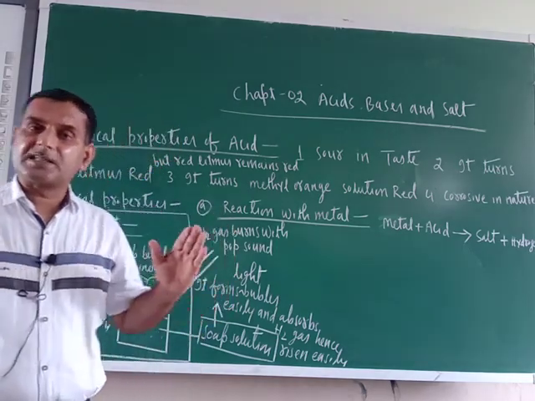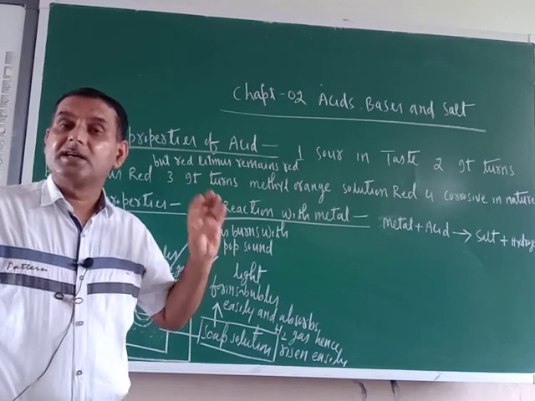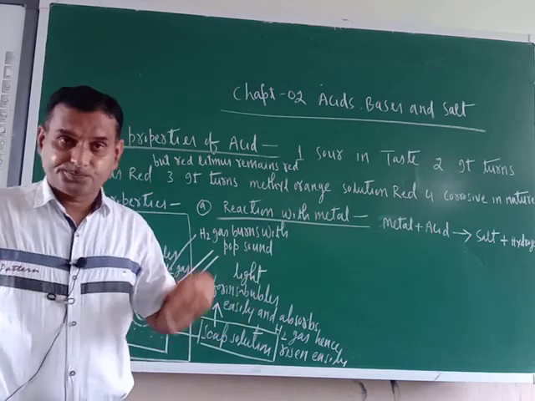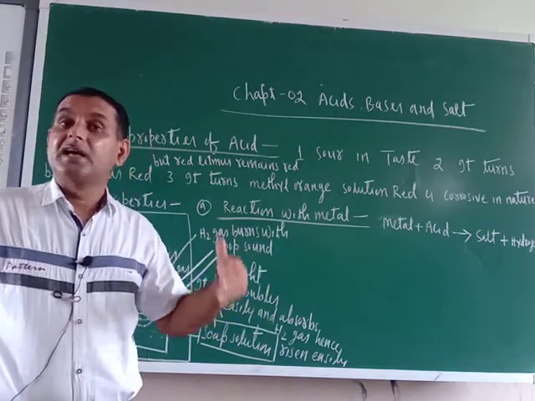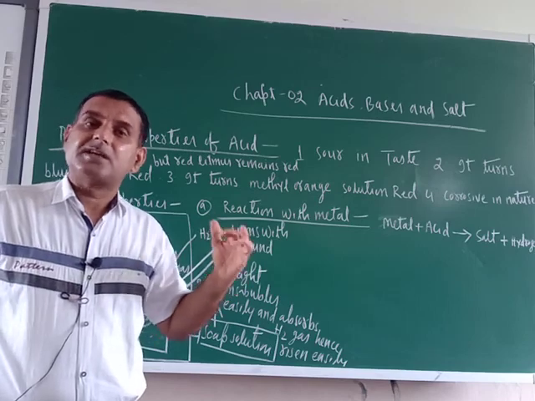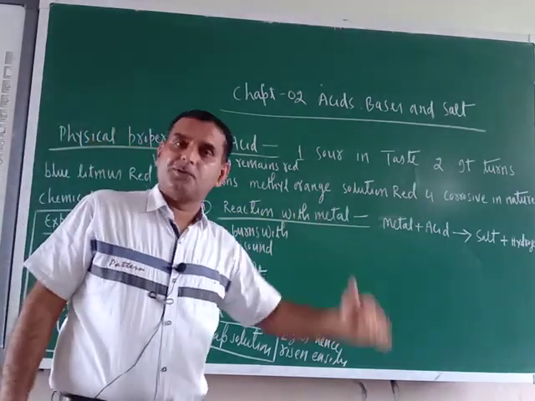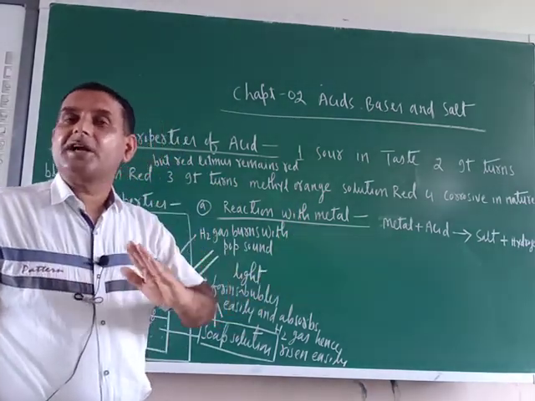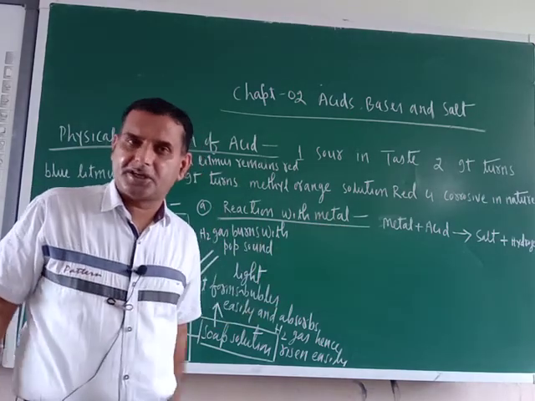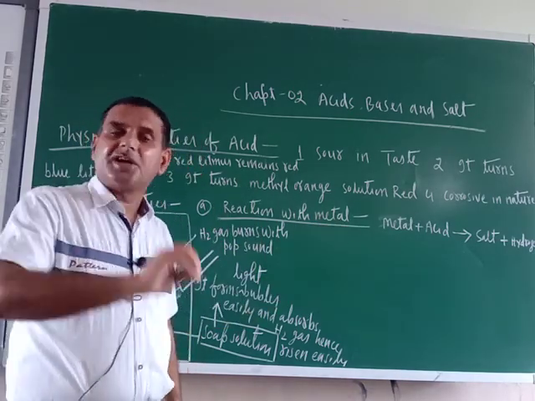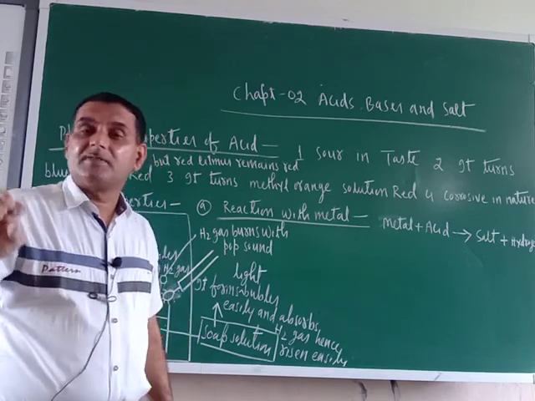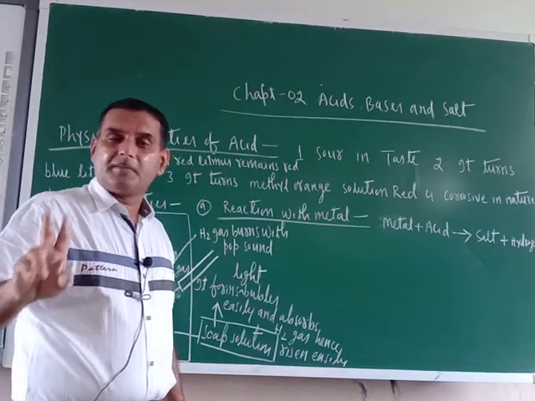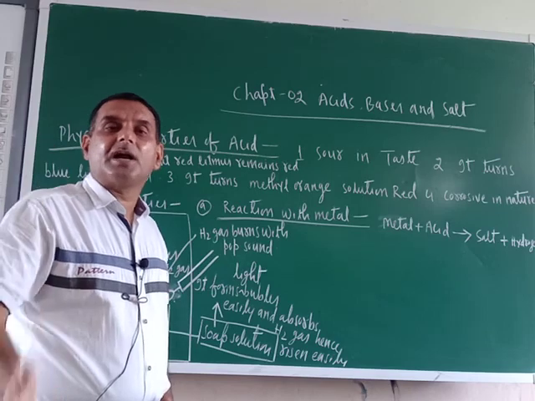So how many categories of metals are there? There are 3 categories of metals. The first one is highly reactive metals like sodium, potassium. Moderately reactive metals like zinc, lead, tin, Sn, antimony. These are moderately reactive metals. Always remember, very reactive metals and moderately reactive metals are placed above the hydrogen in the reactivity series. But least reactive metals like gold, silver, copper, platinum are placed below the hydrogen. So there are 3 categories of metals: highly reactive, moderately reactive and least reactive.